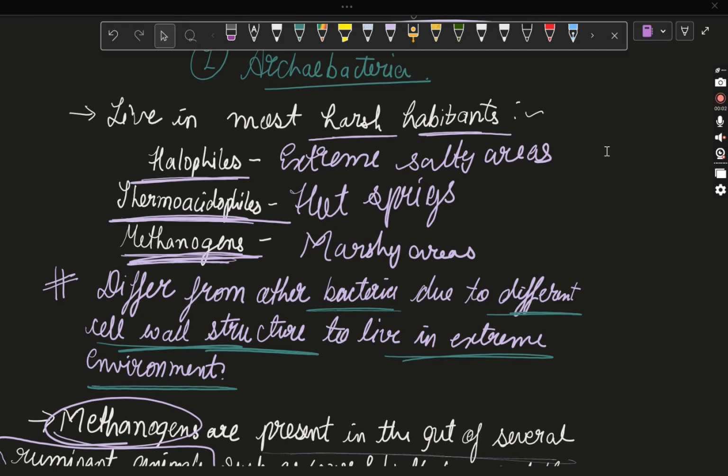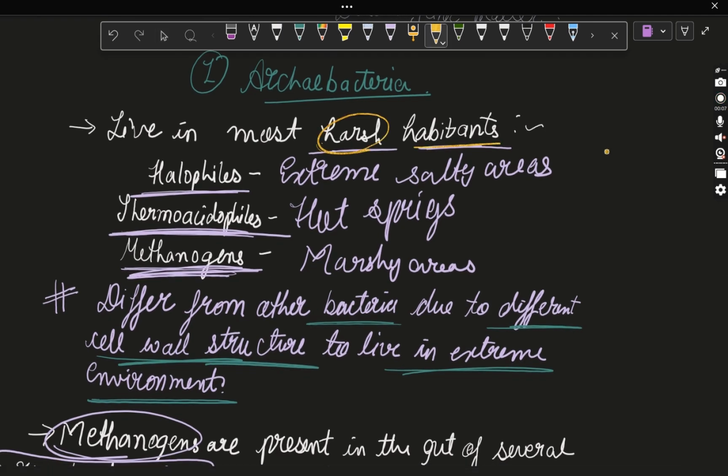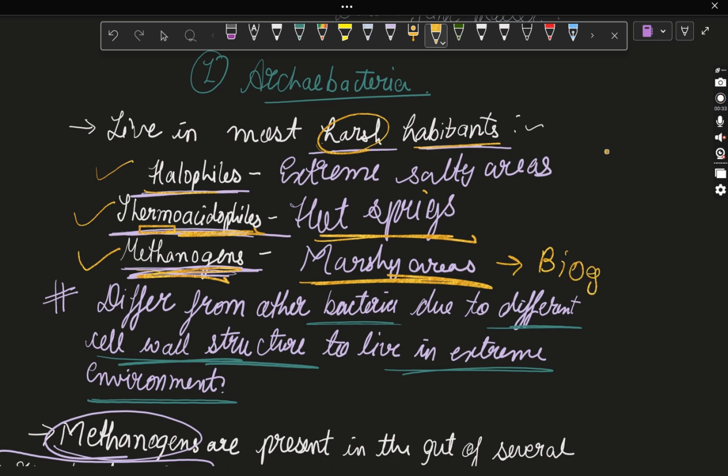Okay, so the first bacteria is archaebacteria. These are the bacteria which live in harsh habitats. Now, according to which habitat they are living in, they are divided into three categories: halophiles, thermoacidophiles, and methanogens. Halophiles are the bacteria which live in extremely salty areas. Thermoacidophiles, thermo means heat, so they live in hot springs. Methanogens live in marshy areas where you can see all the biogas. In such conditions, they live. So these were the three different categories where you can find the archaebacteria.